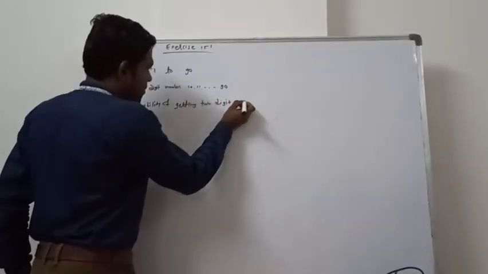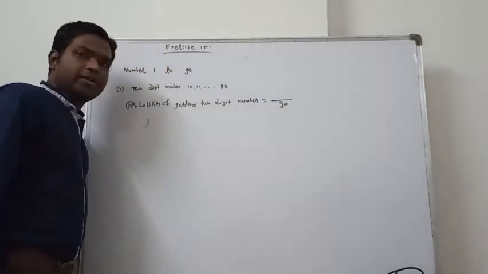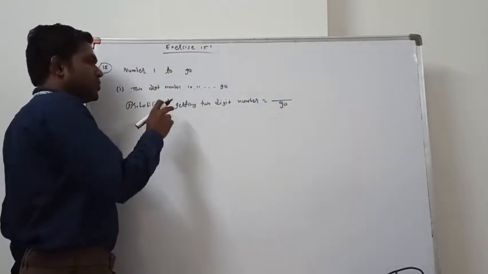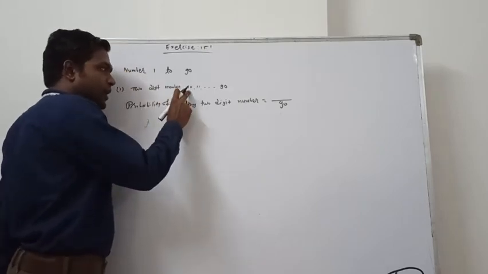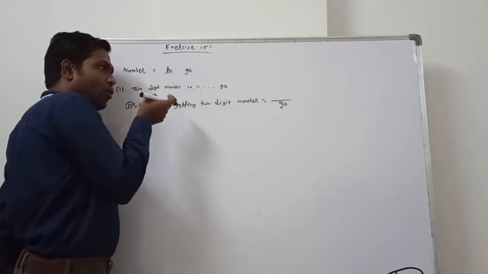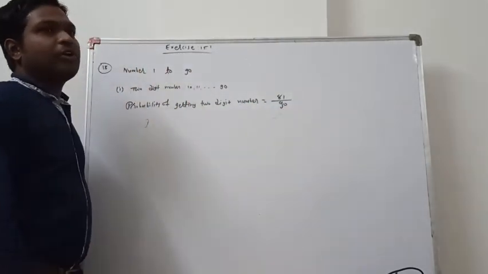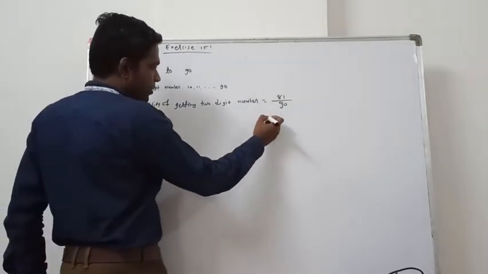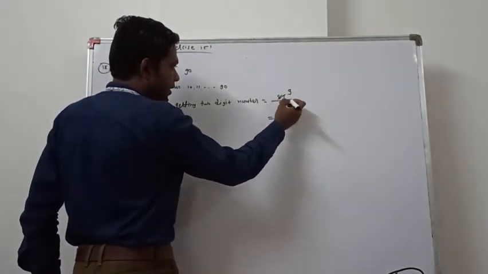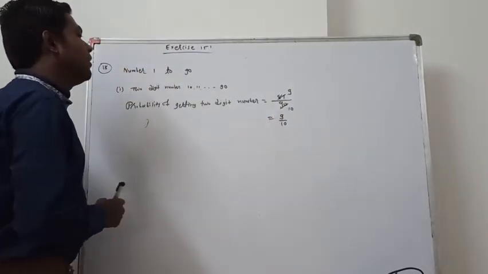Probability of getting a 2-digit number equals total numbers 1 to 90, that's why 90. Now 2-digit numbers start from 10, so 1 to 9 are 1-digit numbers. From the total 90 we subtract 1 to 9, so the remaining are 81. Dividing, 9 nines are 81, 10 nines are 90. The answer is 9 divided by 10.